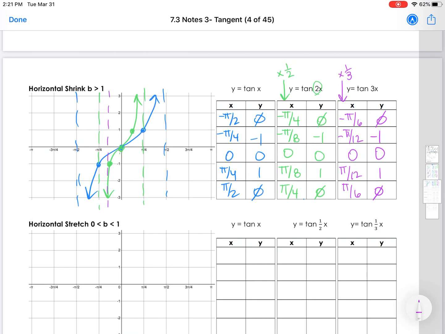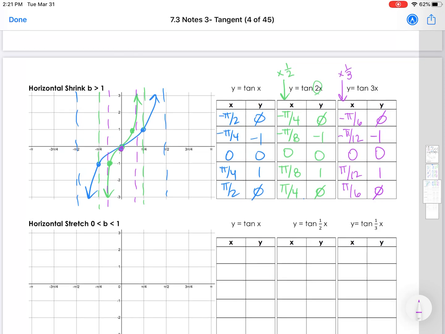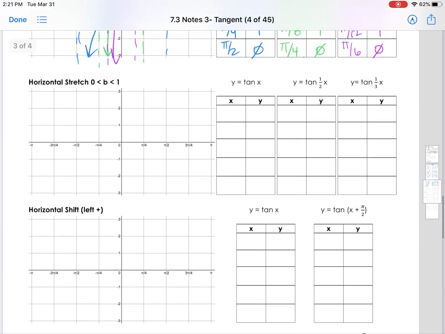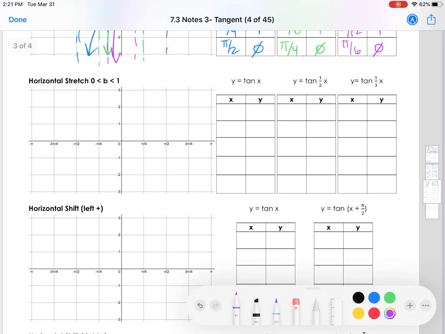Negative pi over 6 would be somewhere around here. And then we'll still have 0, 0. And pi over 12 is going to be, I don't know, probably something like this. Really hard to do on a graph where those numbers just aren't going to show up. So it'll be something squished like that.